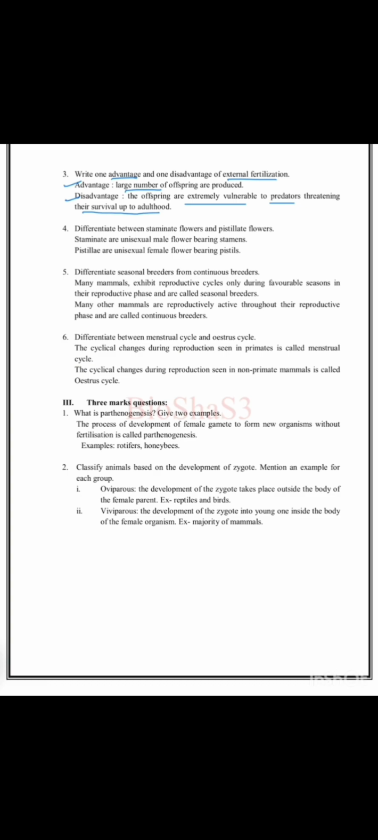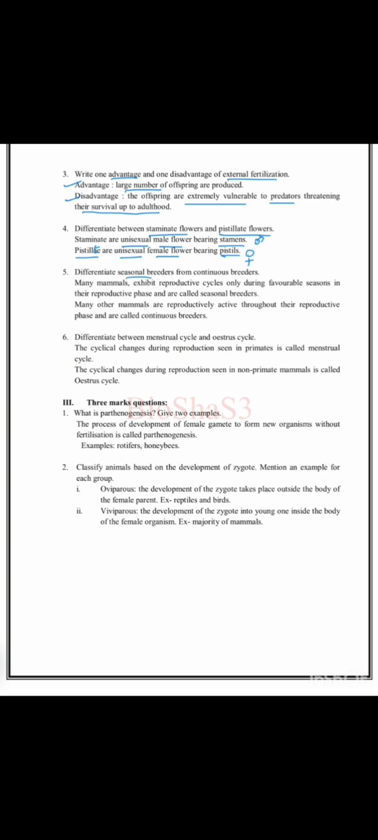Then differentiate between staminate flowers and pistillate flowers. Staminate are unisexual male flowers bearing stamens. Pistillate are unisexual female flowers bearing pistil. That is, unisexual male flowers you call staminate. Pistillate are unisexual female flowers. Uni means only one single sex will be present in the flower.